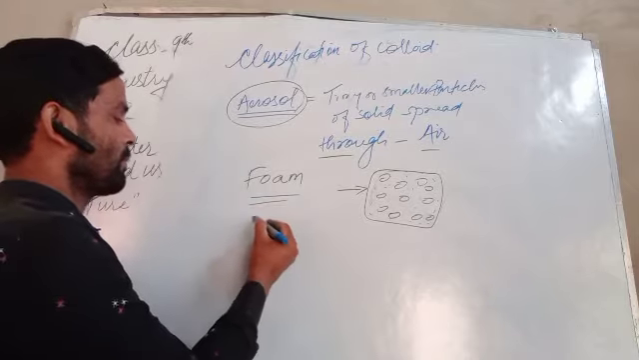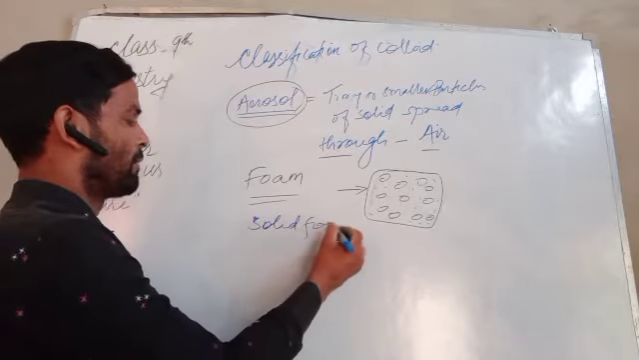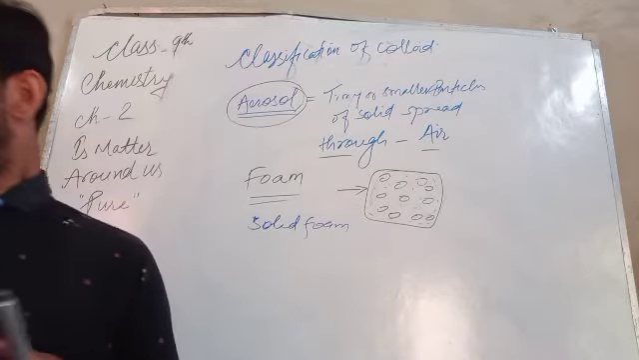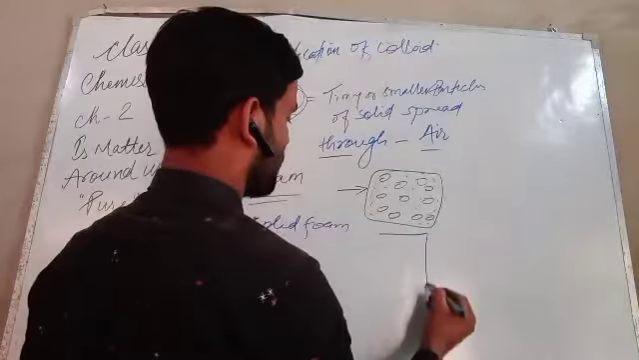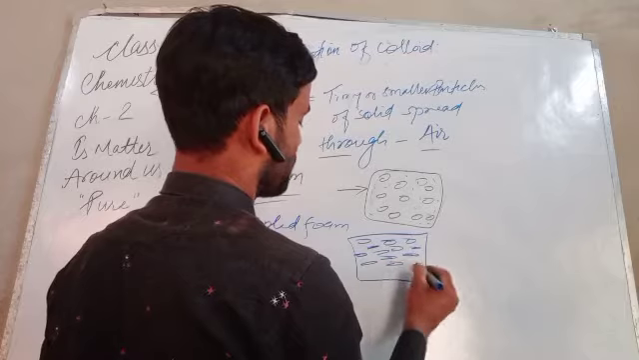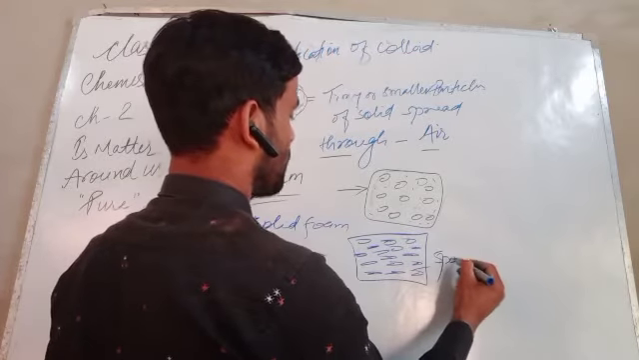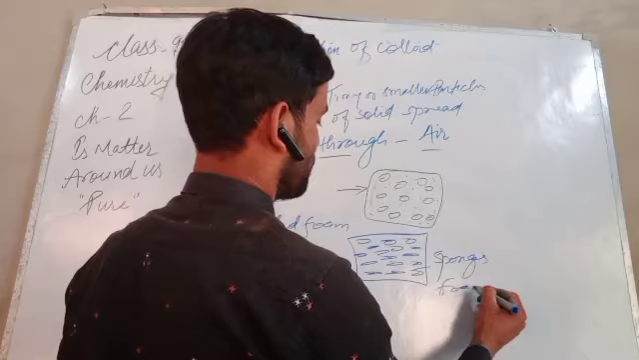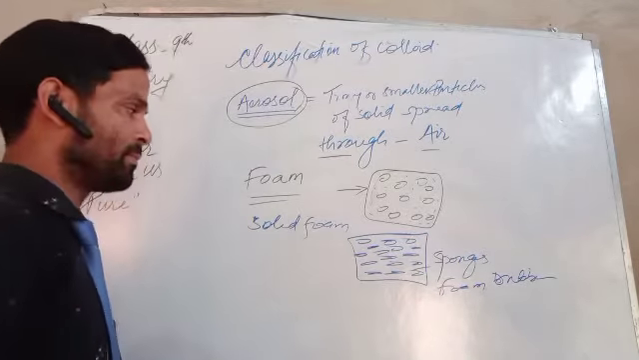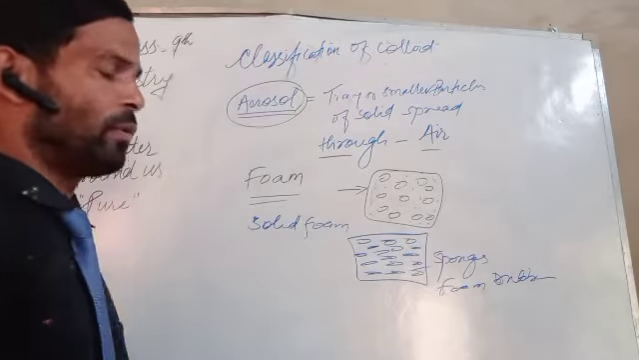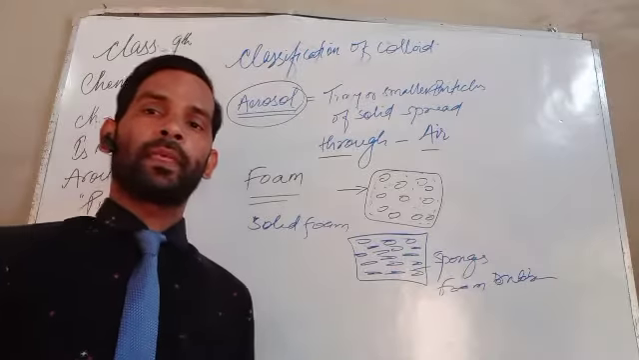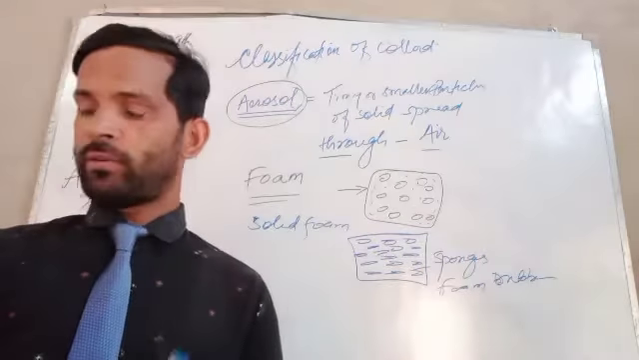Here, next one is solid foam. What can we consider a solid foam? Foam rubber, sponge. Sponges, foam rubber. These are another kind of solid foam, which is another kind of sol, or we can say another kind of colloid. So these are the different forms of colloid.